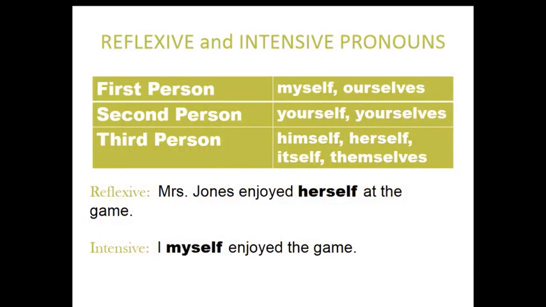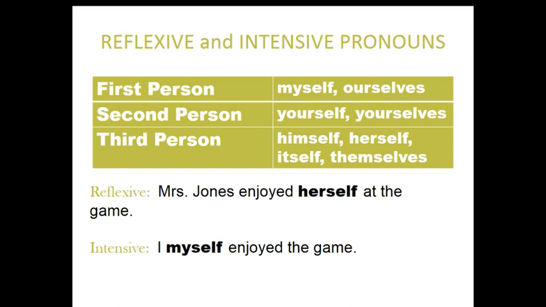Now we will see examples of reflexive and intensive pronouns. The first person reflexive and intensive pronouns are myself, ourselves. Second person: yourself, yourselves. And third person: himself, herself, itself, themselves.